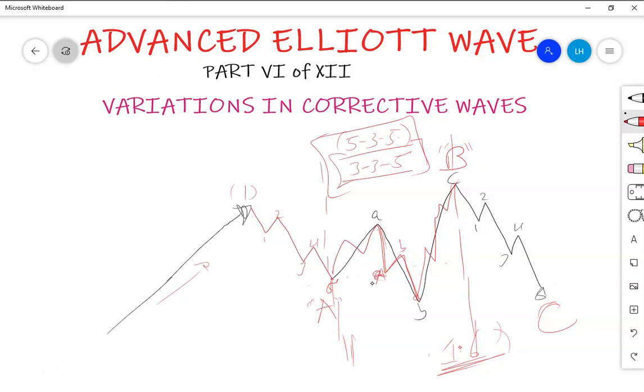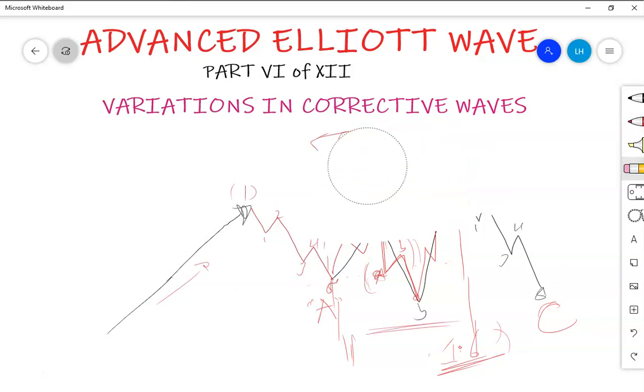It has an ABC. So having an ABC, we cannot label this as wave C, because it has violated the basic rules of wave C. Wave C must have 5 internal waves. But now we have seen one of the possible variations.